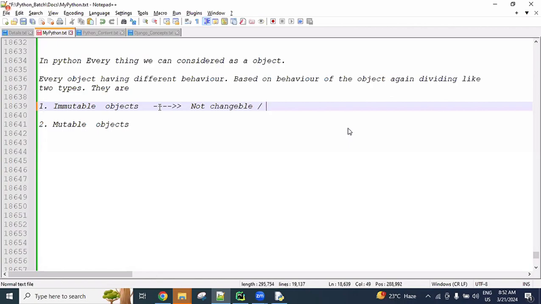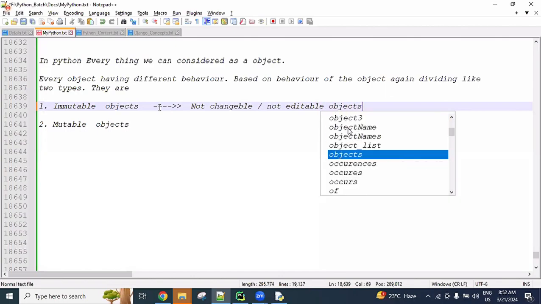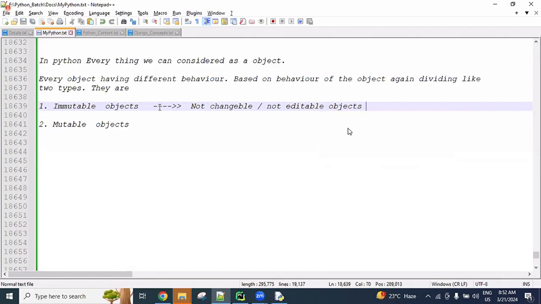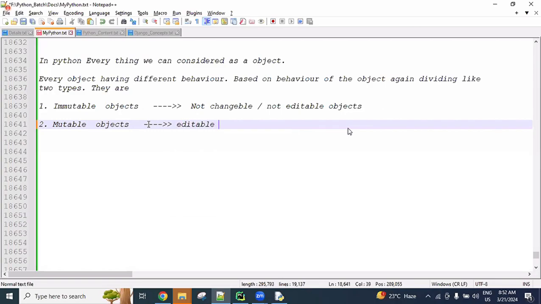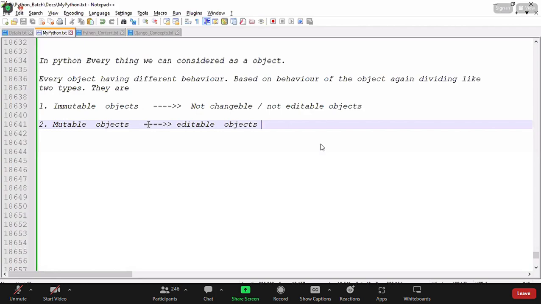Or not editable objects. Not changeable or not editable objects. So mutable means editable objects. Editable objects. This point, if you are remembering, that's enough mainly. Immutable objects means not editable objects. Mutable objects means editable objects.